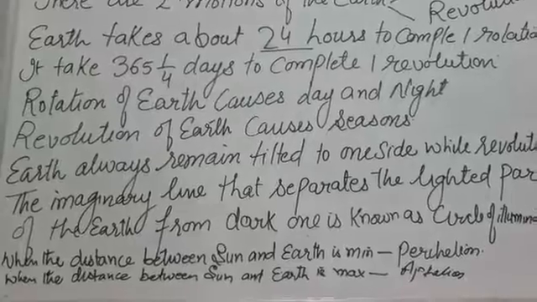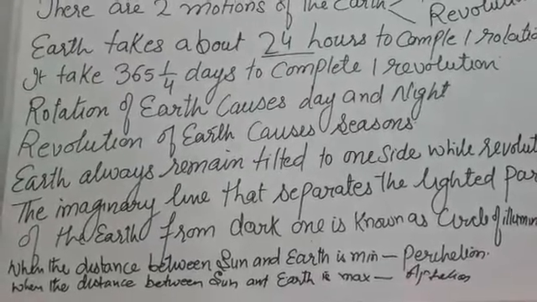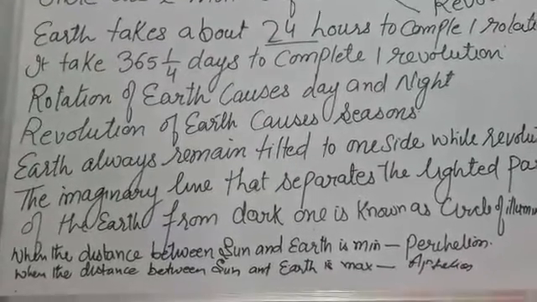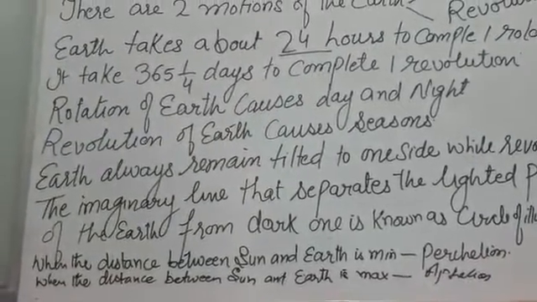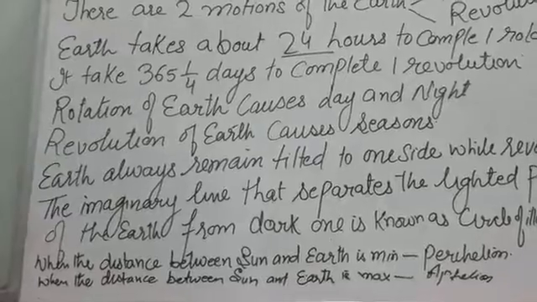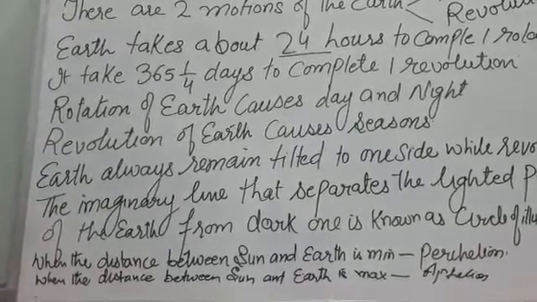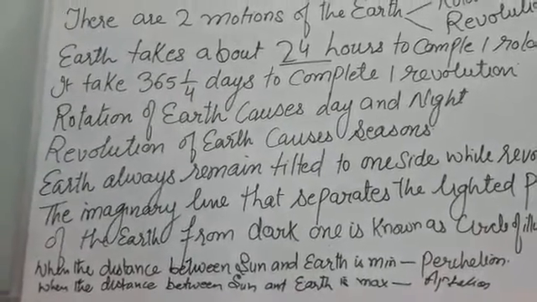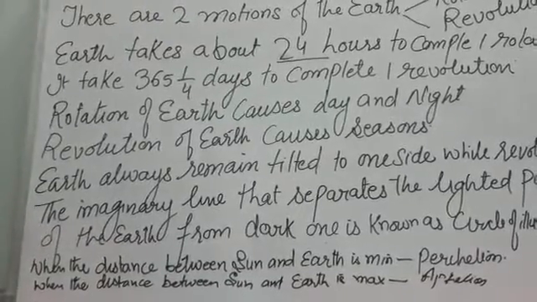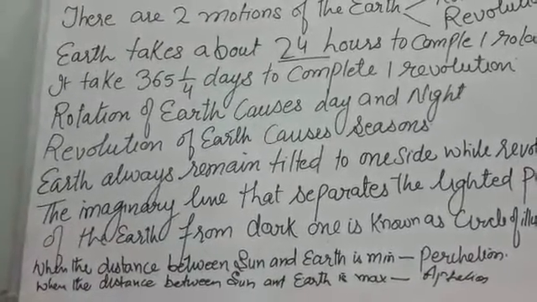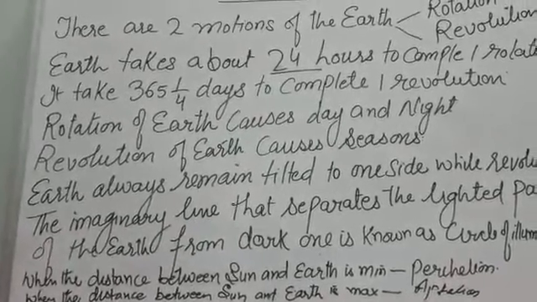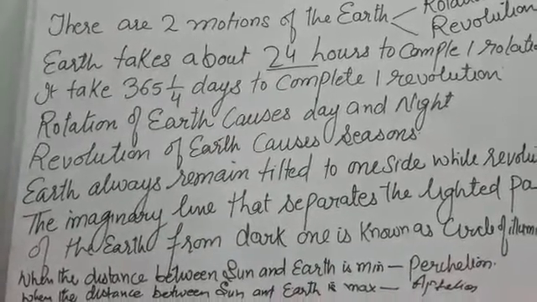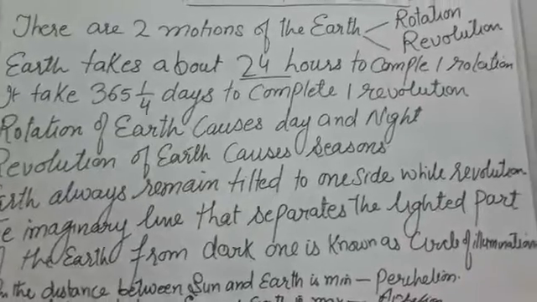We know that when there is day in the northern hemisphere, then there will be the opposite in the southern hemisphere. Like when there is summer in the northern hemisphere, in the southern hemisphere there will be winter. And on 21st June we observe summer solstice, and the same we observe on 22nd December when there is winter season. Spring and autumn equinoxes are on 21st March and 23rd September.